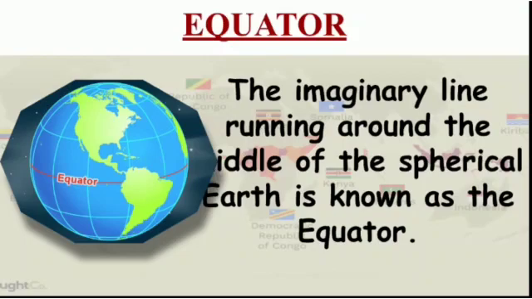Before we learn latitudes, first we need to know the equator. The imaginary line running around the middle of the spherical earth is known as the equator. What is the shape of our earth? Yes, spherical. So, in the center of the earth, one line is there. The middle line is called the equator. What is the equator? Yes, the middle line of the earth.